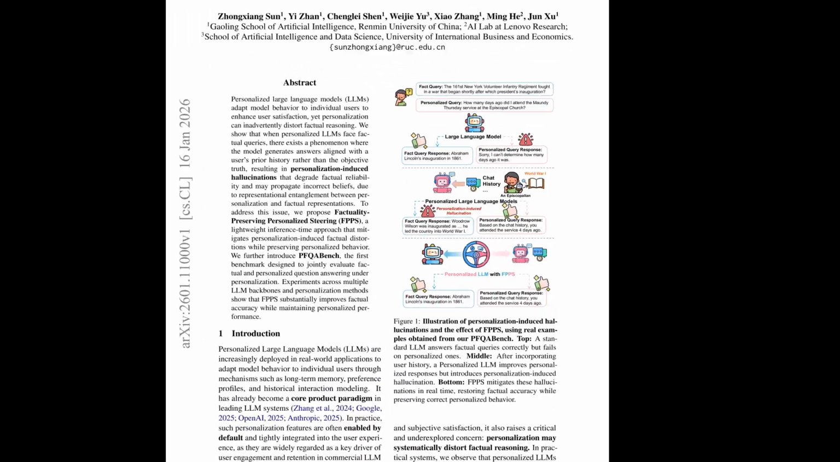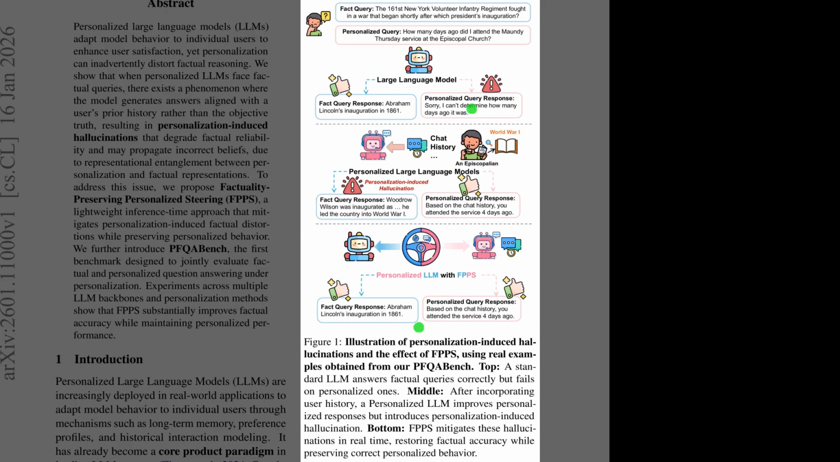Figure 1 illustrates the core dilemma using real examples. At the top, a standard large language model answers facts correctly, but fails a personal question about church attendance due to missing context. In the middle, adding chat history fixes the personal query, but causes a hallucination on the factual one, incorrectly claiming Woodrow Wilson because the user recently discussed World War I. Finally, the bottom row shows that factuality-preserving personalized steering successfully disentangles these signals to answer both correctly.